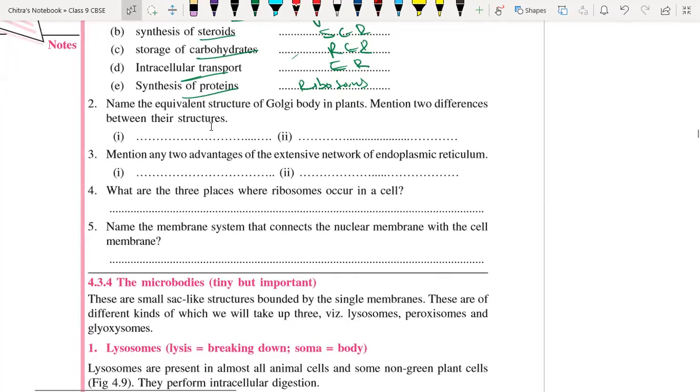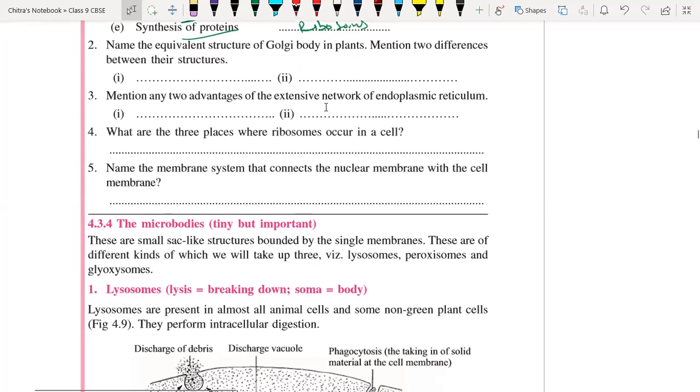Name the equivalent structure of the Golgi body in plants, and mention two differences between their structures. In animal cells they are very large in size, but in plants they are very small in size. In plant cells they are many in number, but in animal cells they are only 3 to 7.